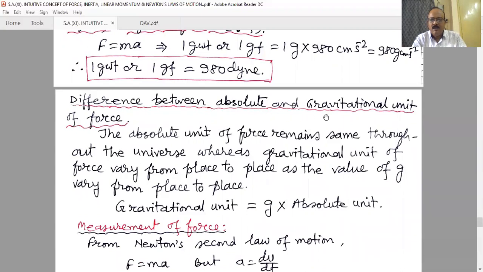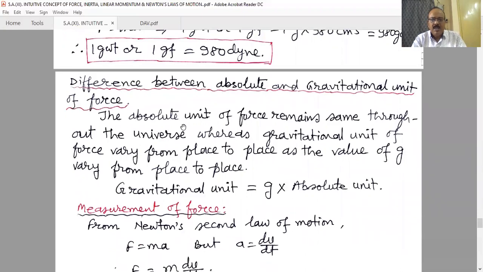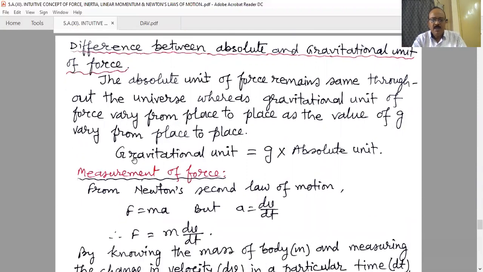Difference between the absolute and gravitational unit of force: the absolute unit of force remains the same throughout the universe, whereas the gravitational unit of force varies from place to place, as the value of g varies from place to place. That means gravitational unit is g into absolute unit. If we go to the moon, the g on the moon surface will be different.